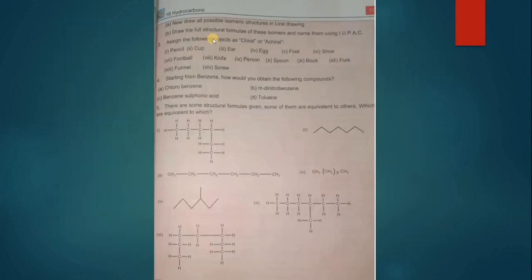Next question is, assign the following objects as chiral or achiral compound. There are various objects that are being given to you. Now this is your home task and you have to do it by yourself. See the chirality in these objects and tell whether these are chiral or achiral in nature. Question number 4 has already been discussed by Ma'am Sadia in her lectures.